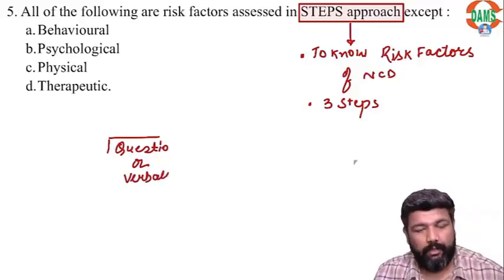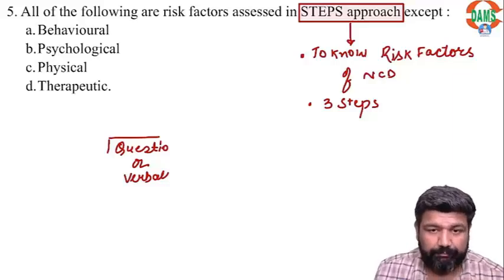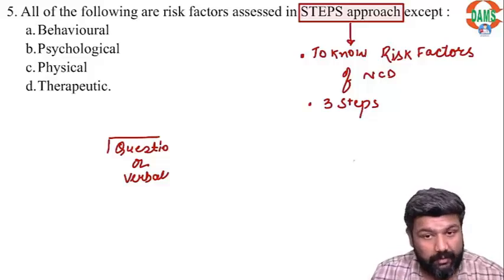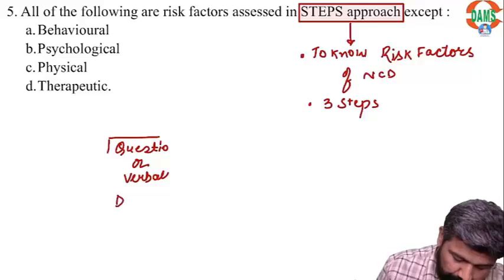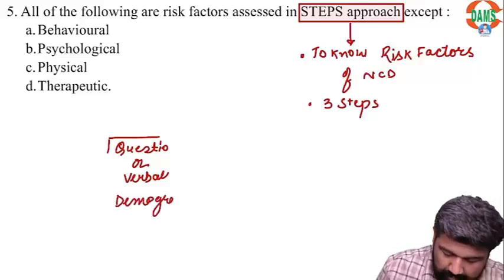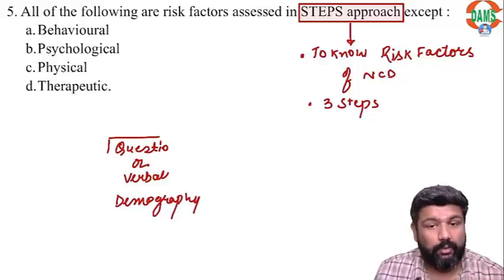So we went to a village. We have a list of residents of the village. We went there and started asking them verbal questions regarding their demography. Demography means we asked them their age, gender, family history of NCD, dietary pattern.